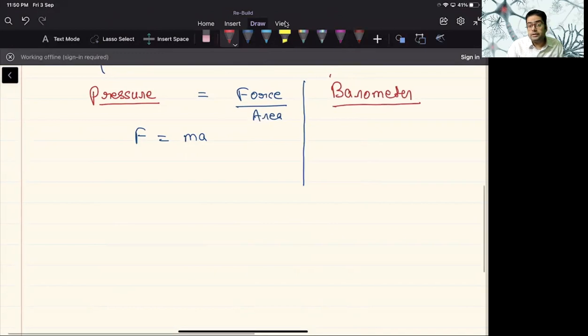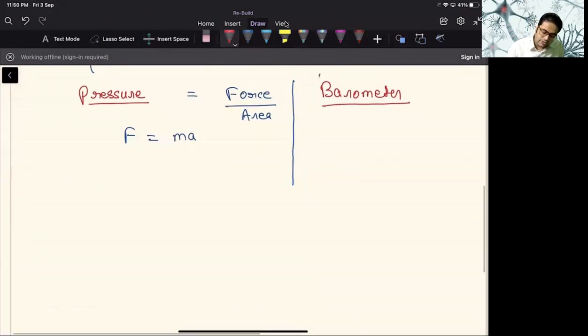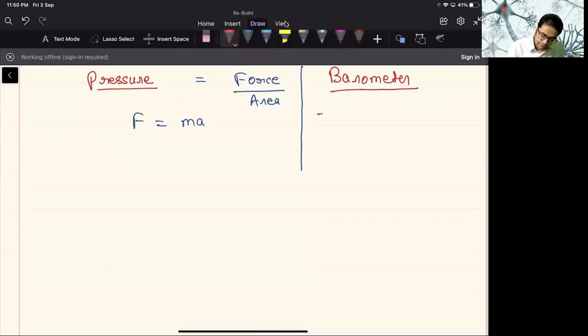The simplest barometer was designed by Mr. Evangelista Torricelli. And you can actually observe this in your daily life while bathing in the morning.